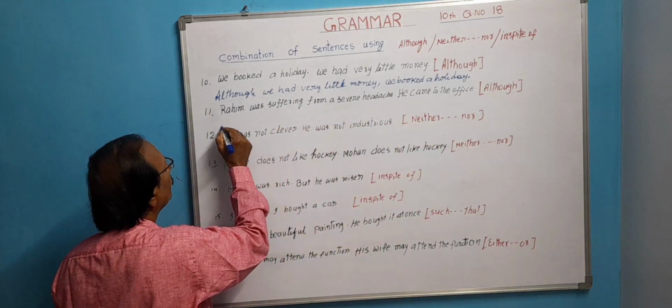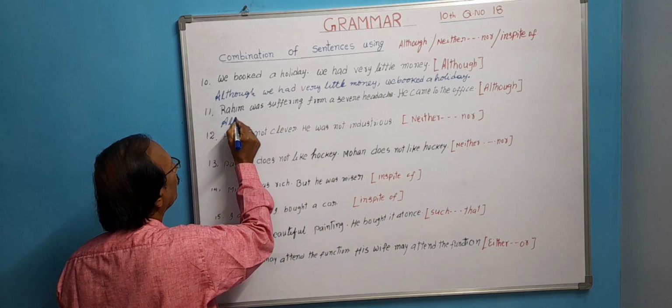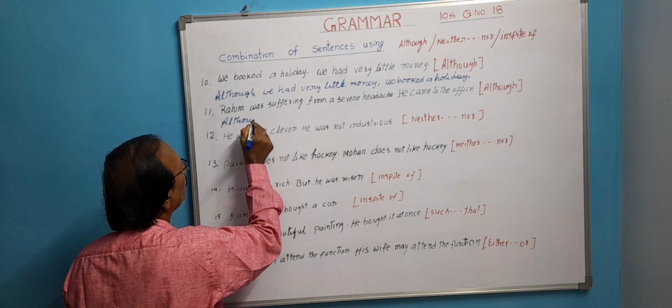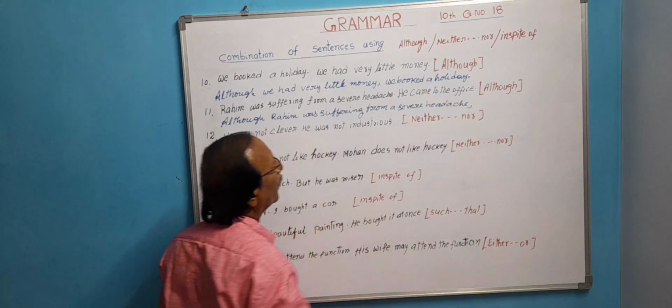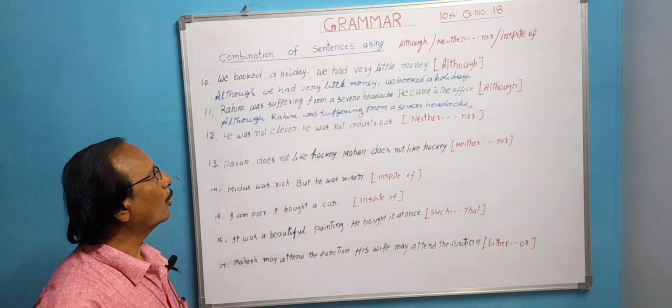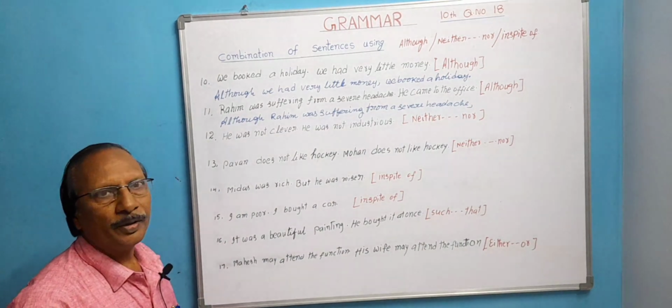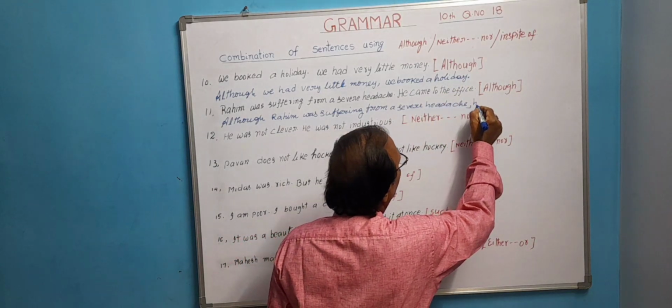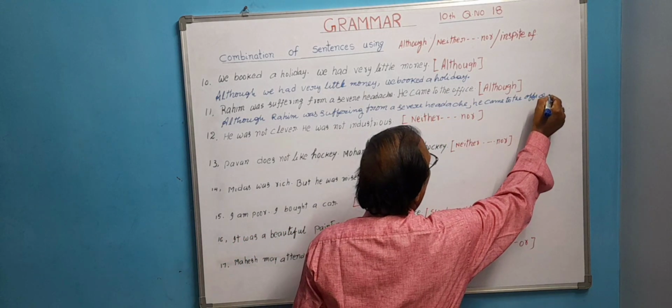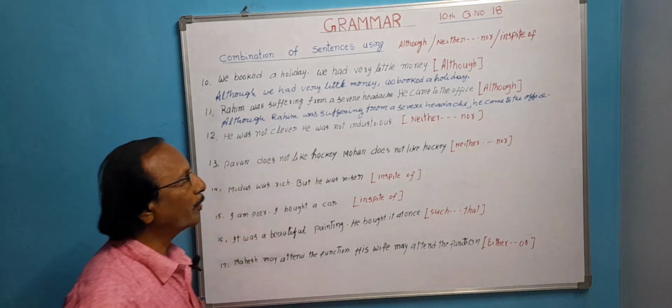Although severe headache, although Rahim was suffering from a severe headache, he came to the office. Put full stop. What have I done here?